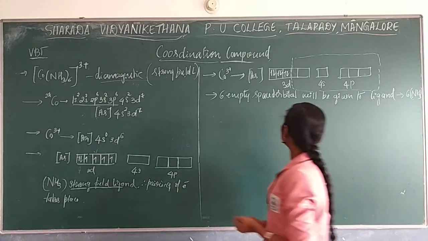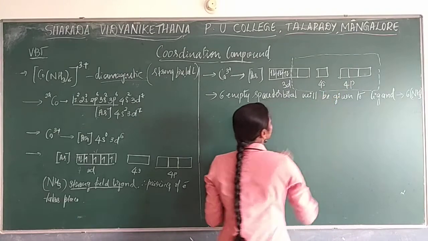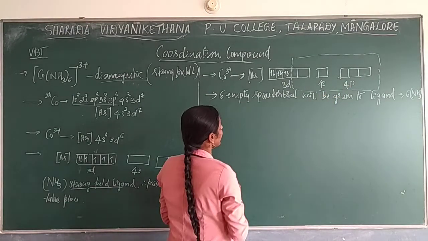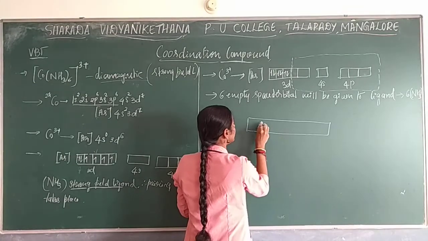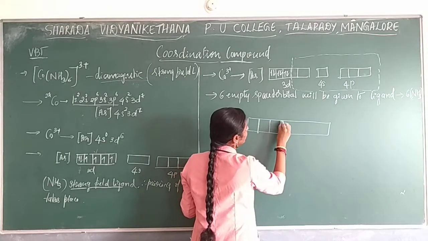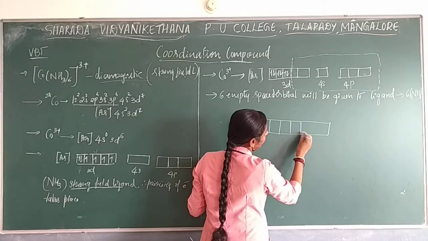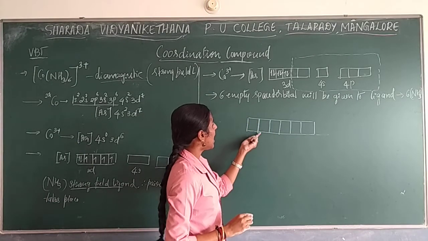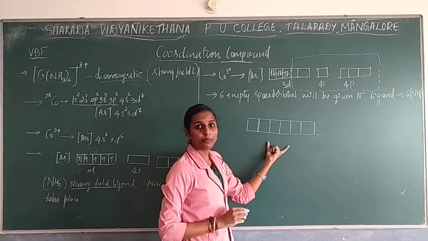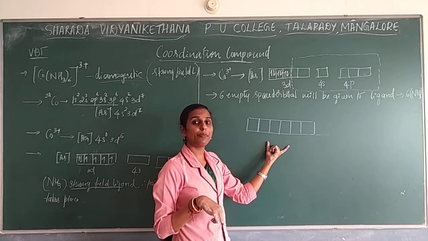Okay. So then take these empty orbitals. Only all the empty orbitals you have to take now. Okay. So you can write all the empty orbitals together: 1, 2, 3, 4, 5, 6. So 6 empty orbitals you have to take. Okay. And these empty orbitals will be filled by lone pairs of electrons.